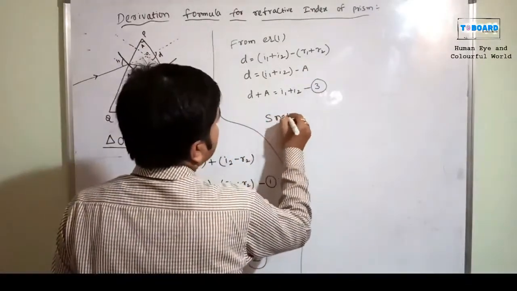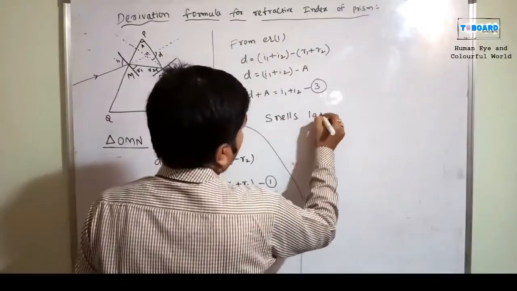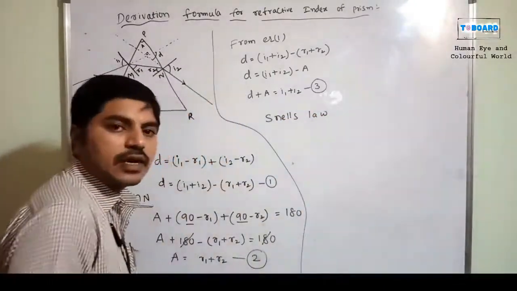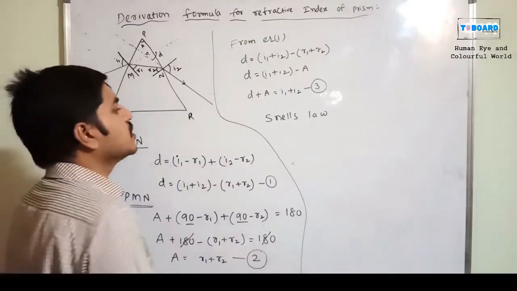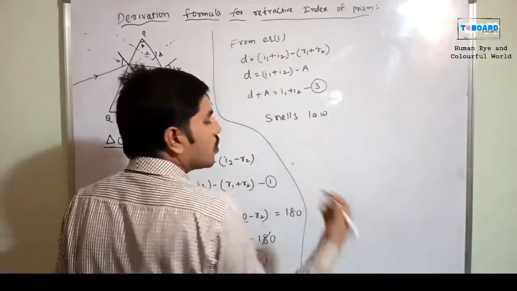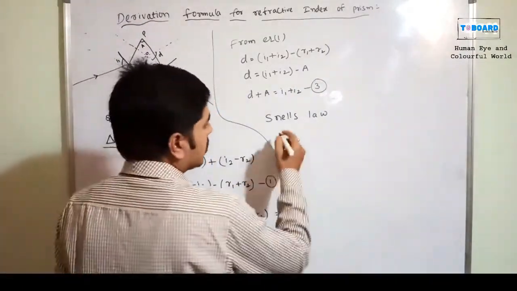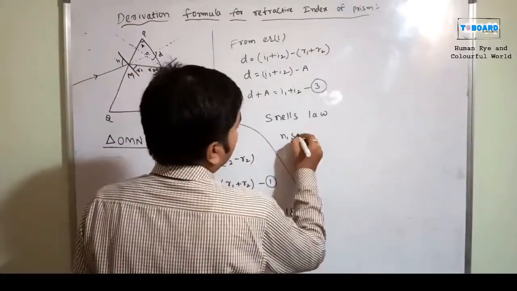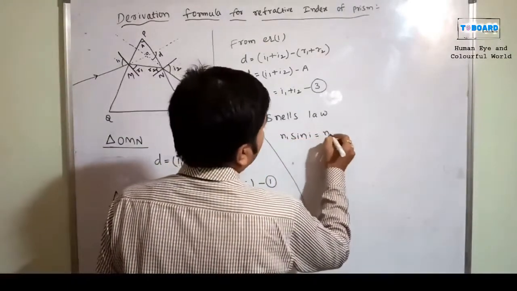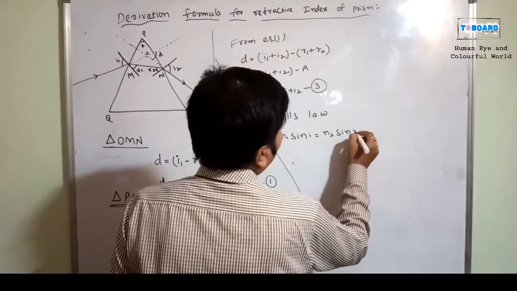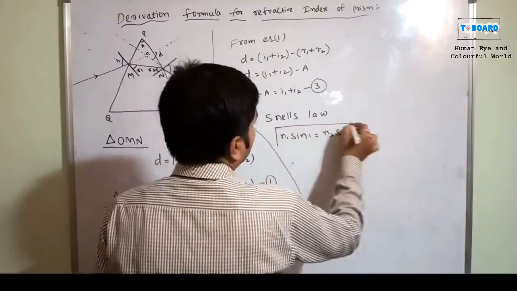Snell's law. So what is Snell's law? N1 sin I1 is equal to N2 sin R. Otherwise, N1 sin I is equal to N2 sin R. So this is Snell's law we have.